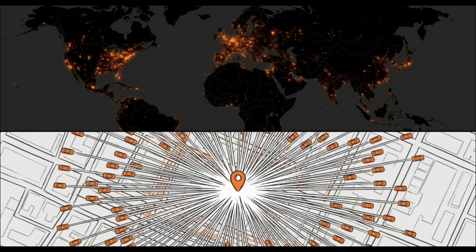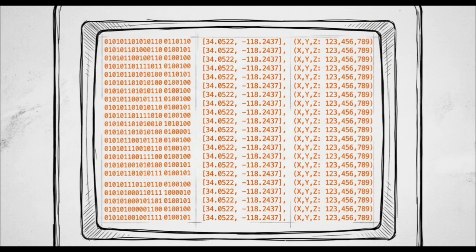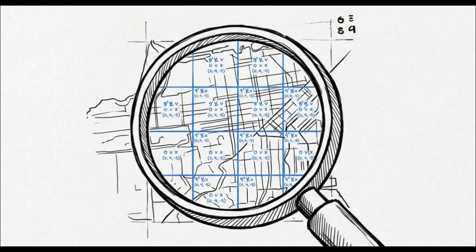If a computer tried to measure the exact inch-by-inch distance between your phone and every single moving car in your city at exactly the same time, the math would instantly overload and crash a standard server. It's simply too much changing data to process at once. To solve this massive physics and computing puzzle without crashing, the system has to rethink how it looks at the map.